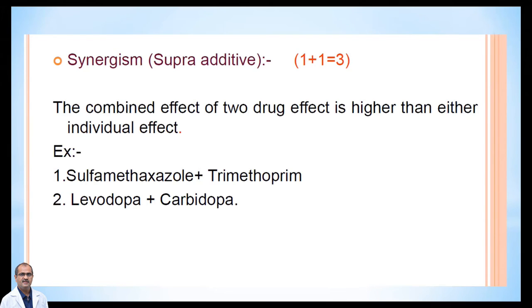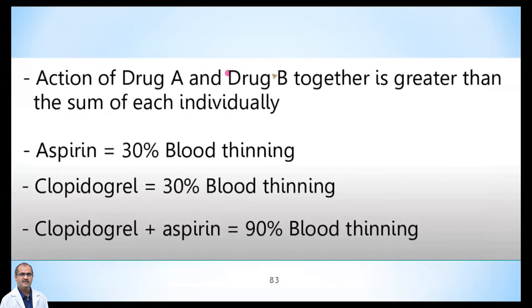So the total effect will be more than sulfamethoxazole alone or trimethoprim alone. And levodopa is combined with carbidopa. This is synergism. To simplify this further, the action of drug A and drug B together is greater than the sum of the individual activity.